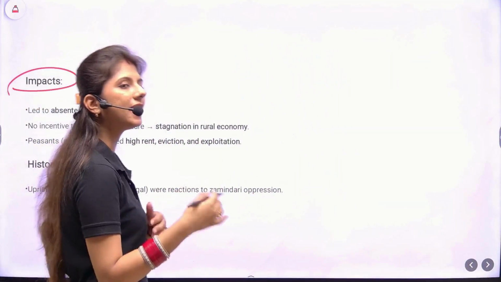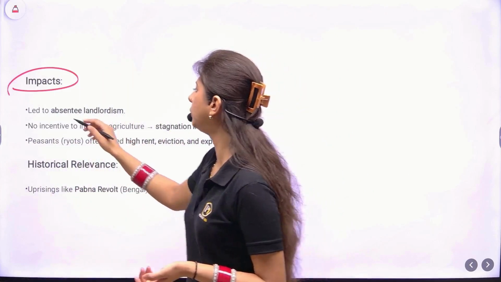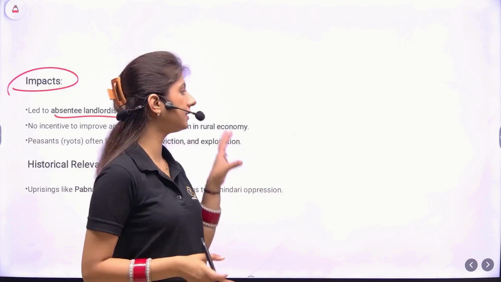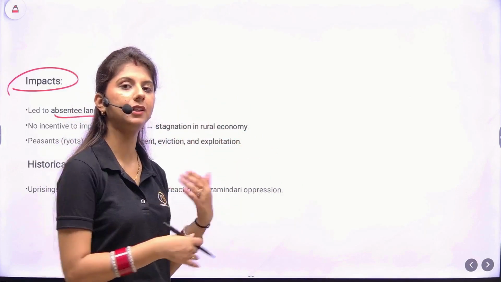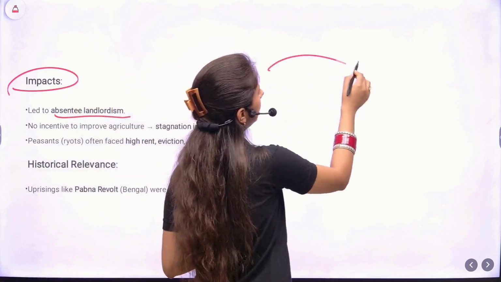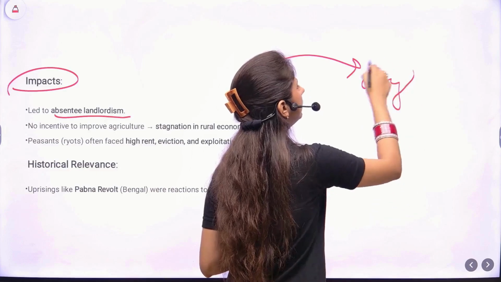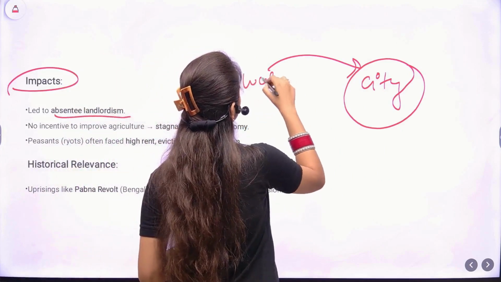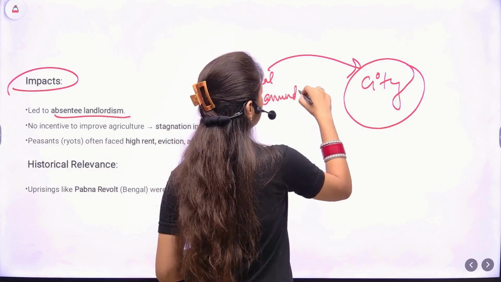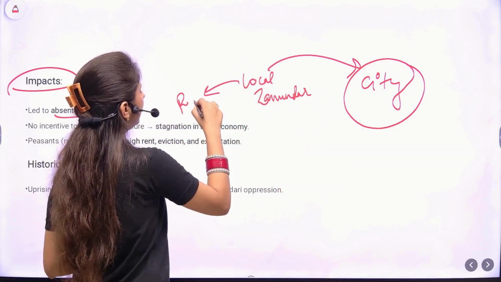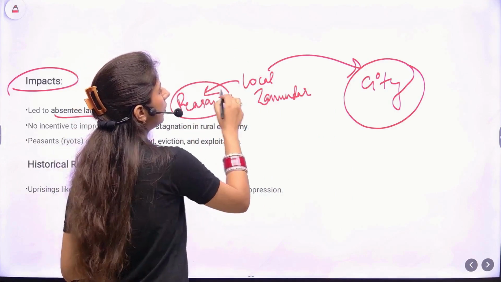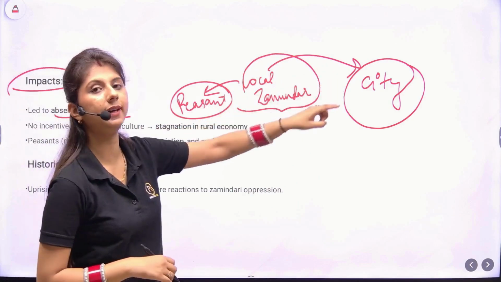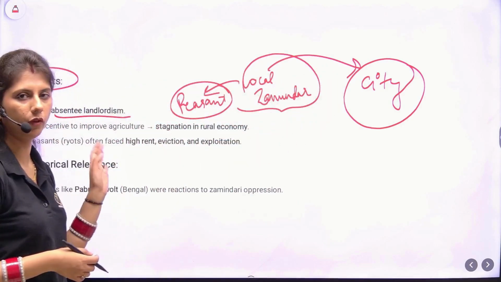Now, what were the impacts of this permanent settlement? It led to absentee landlordism. What is absentee landlordism? This gave rise to a system where the zamindar, who was actually responsible to pay the Britishers, started living in the cities or some nearby developed place, and he chose a local zamindar who used to extract the amount from the peasants. Now, the peasants were under double exploitation because, of course, the local zamindar will also take out some margin for himself. So this gave rise to the absentee landlord because the landlord, the zamindar, was absent and some local zamindar was responsible for getting the revenues.